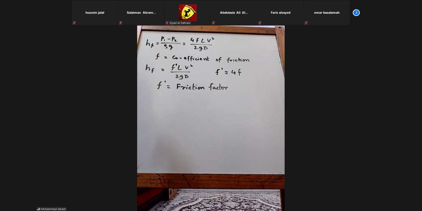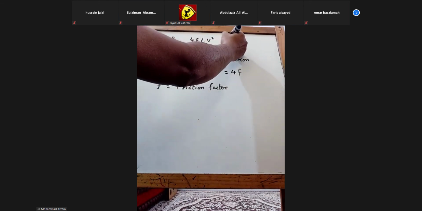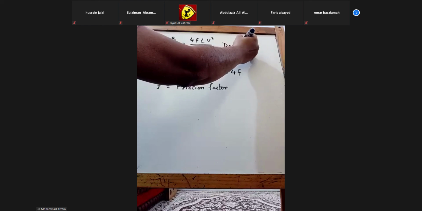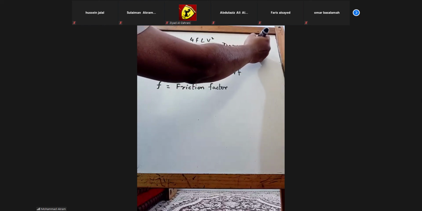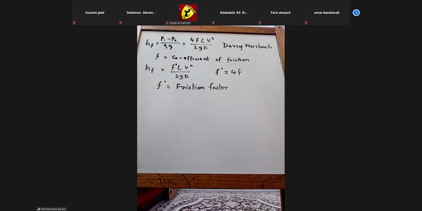So this equation is called the Darcy-Weisbach equation. It's very famous for flow through the pipe, usually turbulent flow through the pipe.